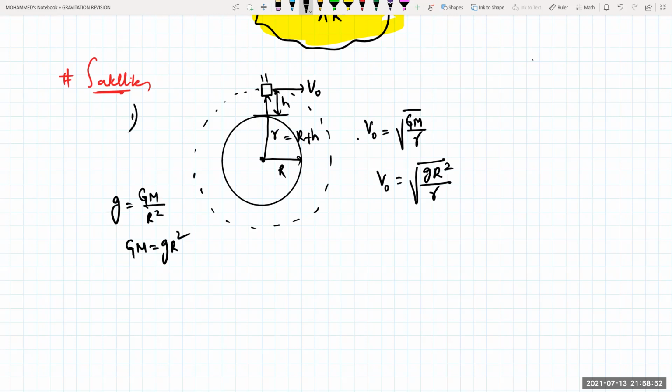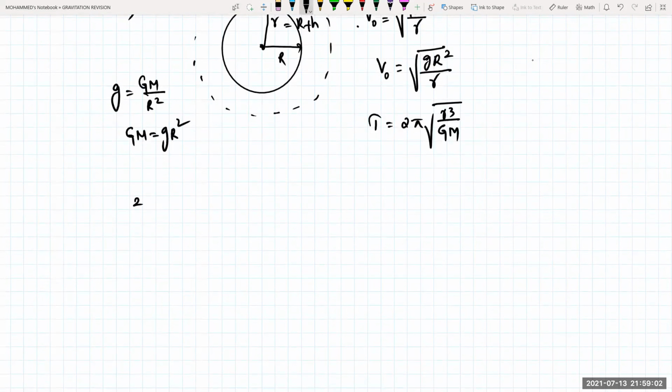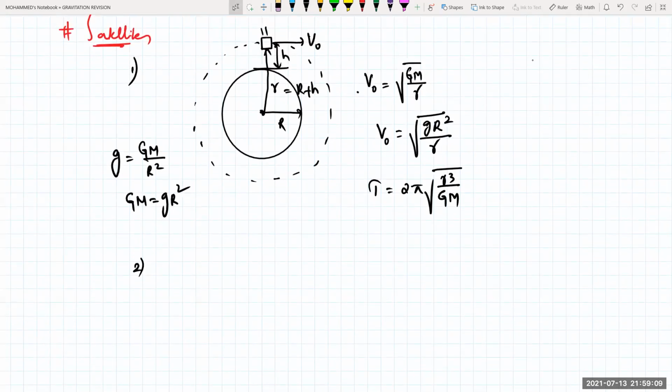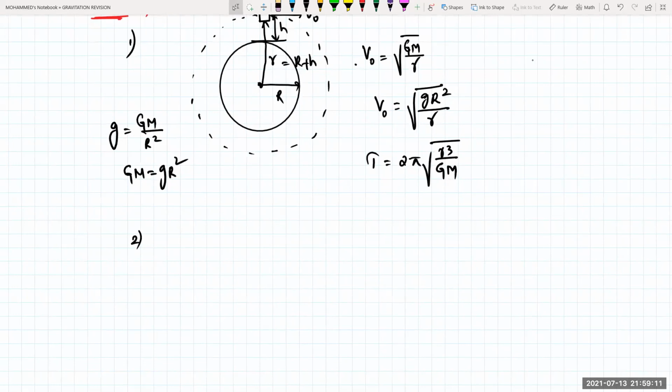Once we know that, we can even calculate the time period. The formula for time period is T equals 2 pi under root of r cube divided by G into capital M. Now in terms of small g, if h is very near to the surface of the earth, that means h will be very small, so we can neglect it. If small r is equal to capital R, then orbital velocity will become how much, beta? V naught is equal to under root of gR.